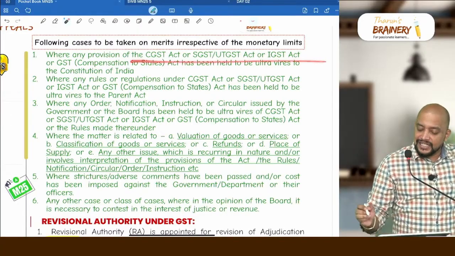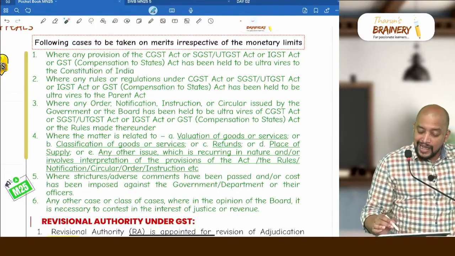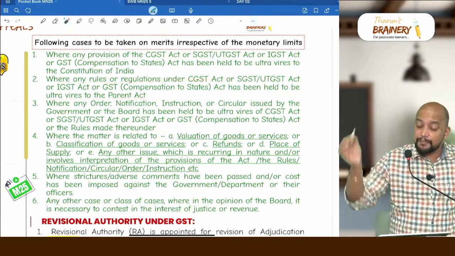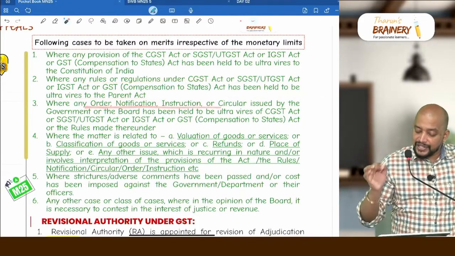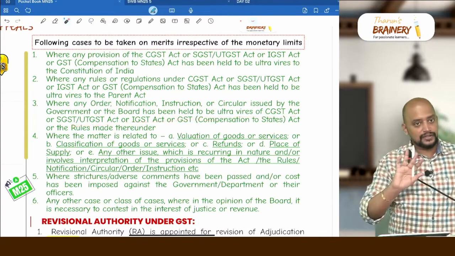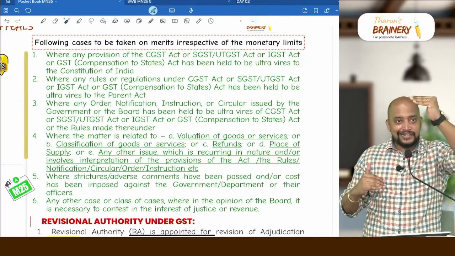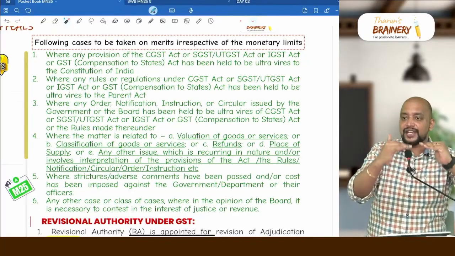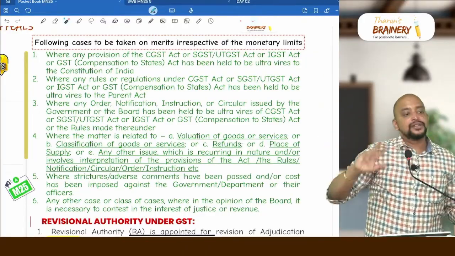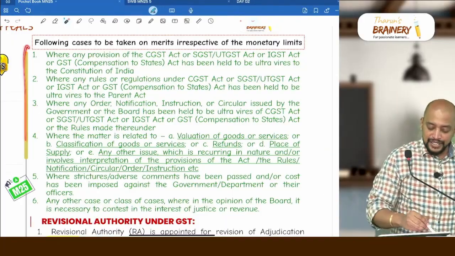Where any provision of CGST, SGST or IGST has been held to be ultra vires the constitution, or that is act, rules held to be ultra vires the parent act, or order, notification or instructions held to be ultra vires the act or rules. Clear? Because usually this is how the order will be. First constitution, below that act, below that rules, below that notification, circulars and orders. So when any one is ultra vires the other, like that if they have given, so on that even though the amount does not exceed the monetary limit, they can go for appeal. So these 3 points easily you can remember.